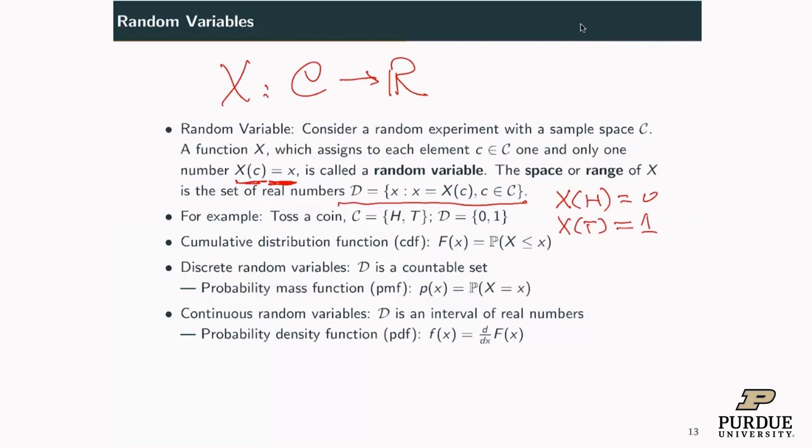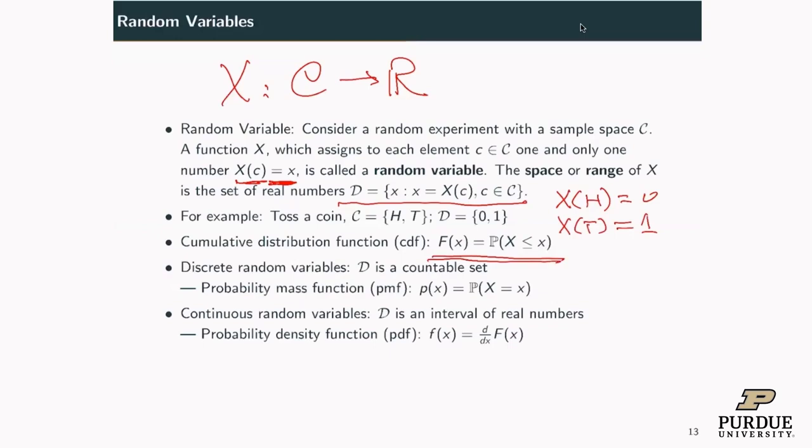To characterize a random variable, there are some interesting and important functions. The first important function is called the cumulative distribution function, CDF. This is the definition: F(x) is the probability X less than or equal to little x. So you give me a little x, I give you a value. What is this value? This value is the probability X less than or equal to little x. So this is called CDF. CDF is a non-decreasing function. So usually it's an increasing function.